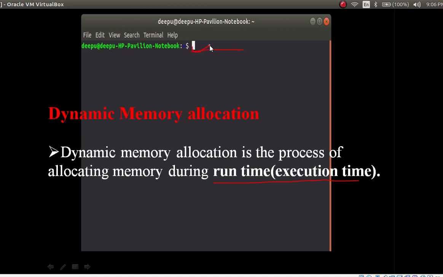To execute that program, at that time memory is going to be allocated. That is called dynamic memory allocation. Is that clear, this point? Just consider dynamic memory allocation is a process of allocating a memory during the runtime, or we can call it execution time.